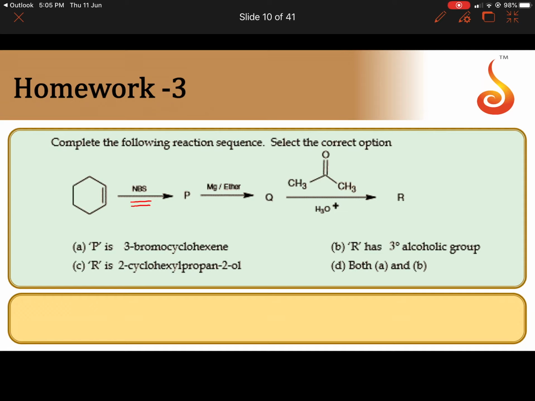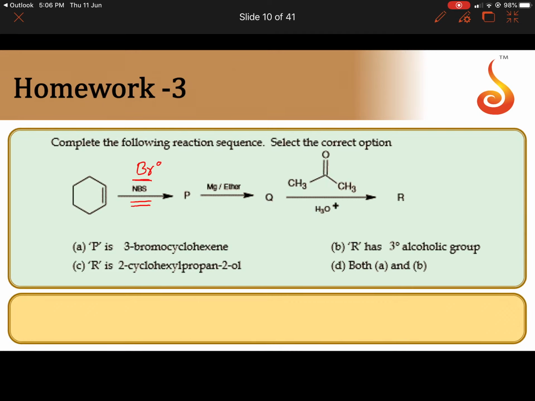Whenever NBS is used, it supplies bromine free radical that will substitute hydrogen from allylic carbon or benzylic carbon via stable allylic free radical or benzylic free radical. So simply we should remember, whenever NBS is there, you substitute hydrogen from allylic or benzylic carbon, whichever is available. So P is nothing but allyl bromide.